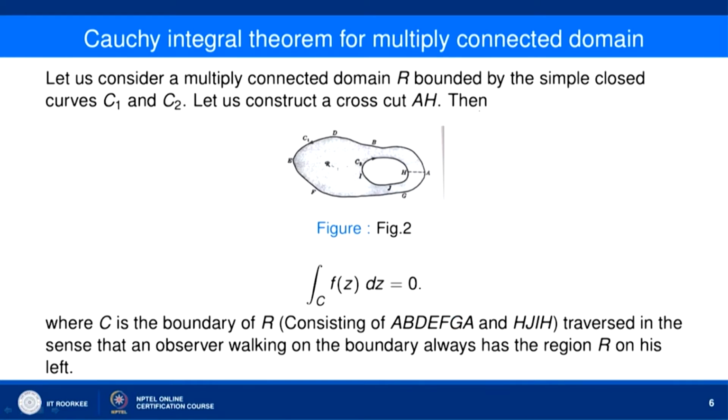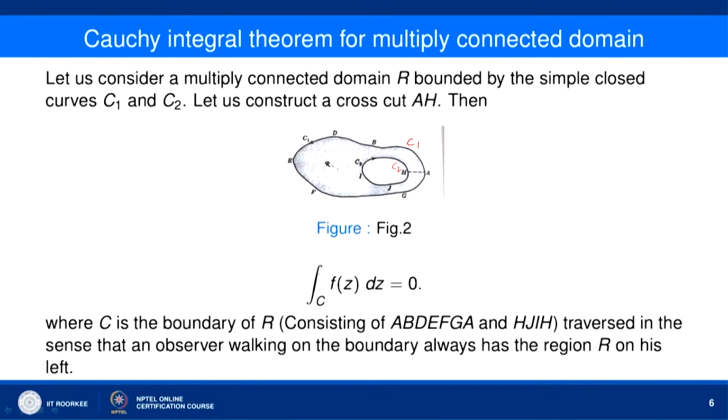So, let us consider a doubly connected domain here. The boundary of the domain consists of two parts. Okay. So, let us name them as C1 and C2. So, this is my C1 and this is C2. Okay. Let us construct a cross cut AH. Then what do we see?